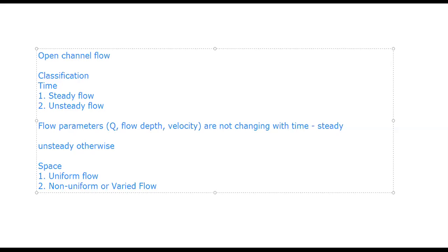It need not. It can change, but as you move along the streamline, it should be constant. So uniform flow is basically, you can very simply say, that the flow conditions, whether it is Q or depth or velocity, don't change along the channel. When I say channel, I mean the open channel. Non-uniform means, of course, that these can vary along the channel.